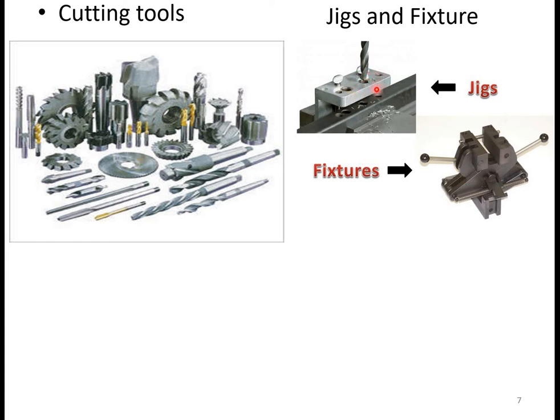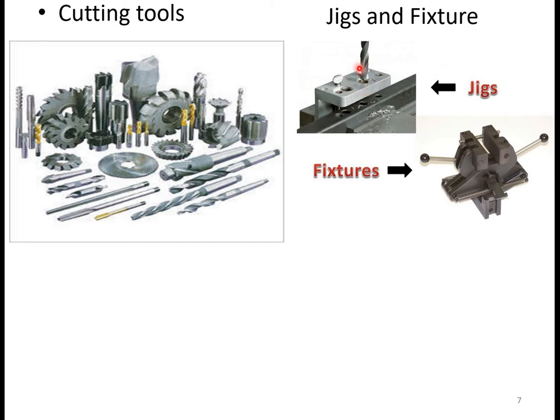So by using this jig, this one is nothing but the cutting tool, that is the drill, which can be guided there, and at an appropriate place a cylindrical hole can be produced by using this twist drill. This one is nothing but the guiding plate which is used in the jigs. So basically we can say workpiece holding and tool guiding elements are nothing but the jigs and fixtures.